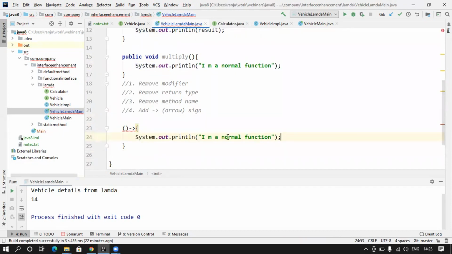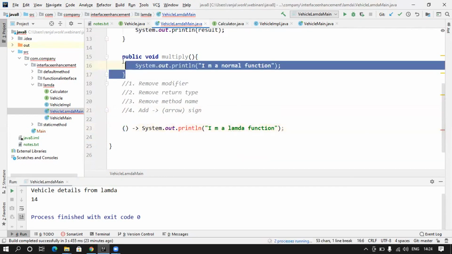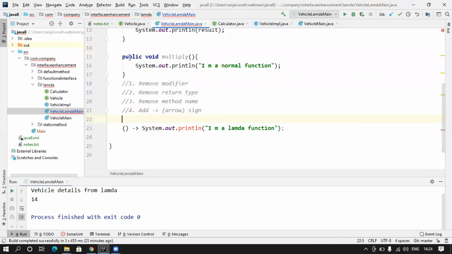And now let's say I am a lambda function. For this lambda function, you basically just have to add the arrow, and other things are obsolete. You can skip them. You can even skip this arrow, as I also mentioned earlier. This is also not needed. So you see, in a very simple one line, you are able to convert this function to a lambda function. The reason why you are getting this error is it is not inside an interface.